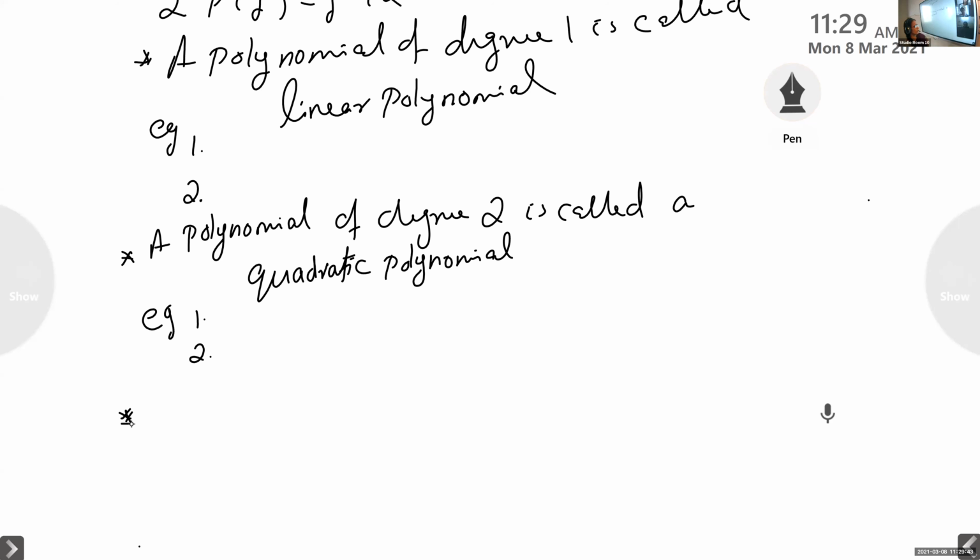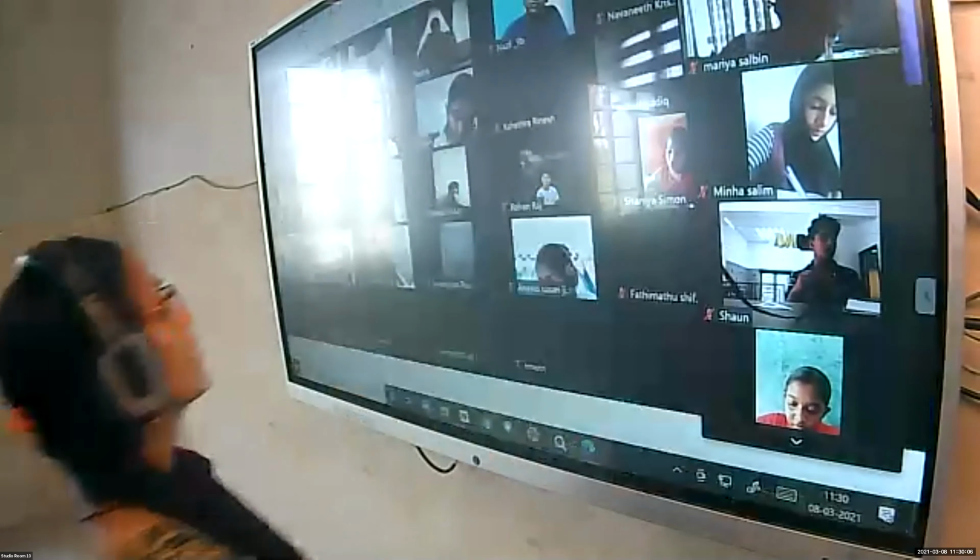Cubic polynomial. What will be the definition of a cubic polynomial? A polynomial of degree 3 is called a cubic polynomial. Okay, so all of you write: a polynomial of degree 3 is called a cubic polynomial.